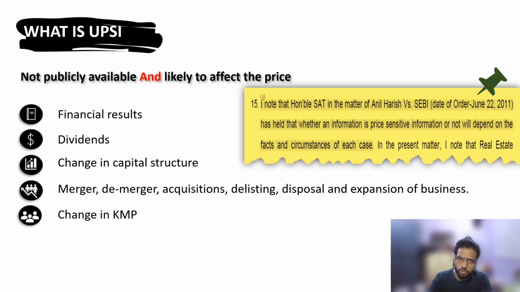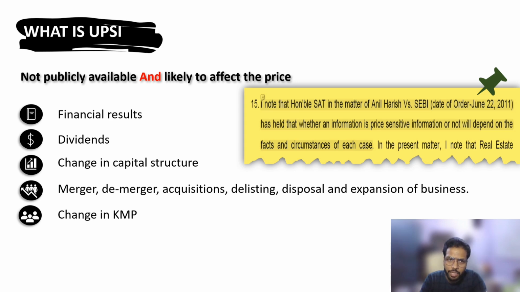So now it's the most important part. Whatever we have read is more about features and seems to be a kind of recording task. But the most critical part is how to identify what is UPSI. Only then will these tasks be triggered to record the transaction or the entry. And UPSI itself is a very subjective definition, which is given in the PIT regulation itself.